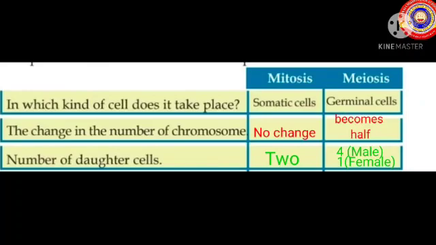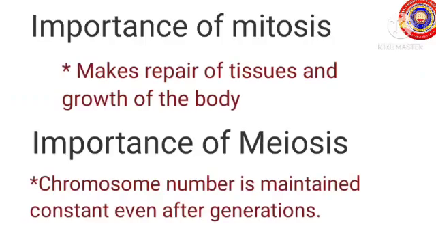The number of daughter cells present in mitosis is 2 and for meiosis, for male, 4 sperms are produced and for female, 1 ovum is produced. Importance of mitosis is it makes repair of tissues and growth of the body, and for meiosis, the chromosome number is maintained constant even after generations.